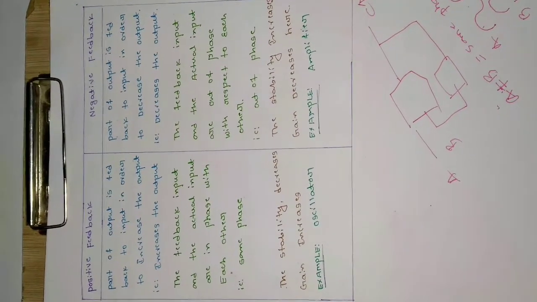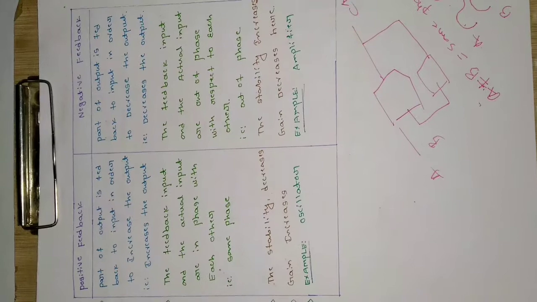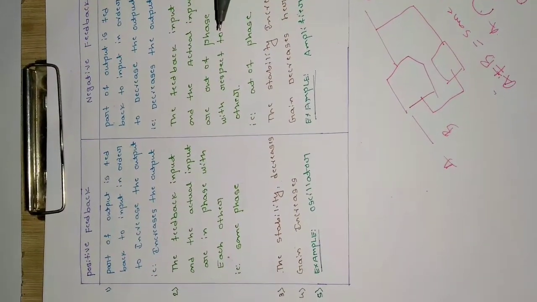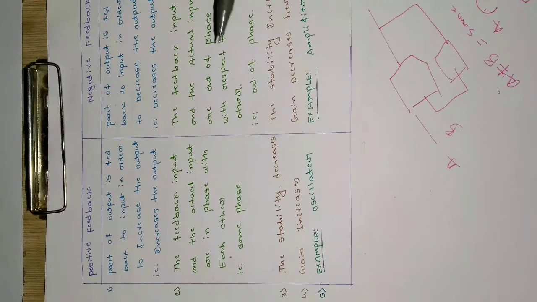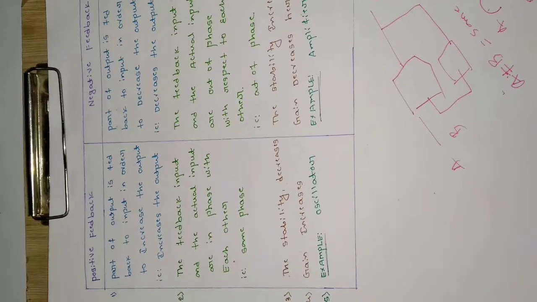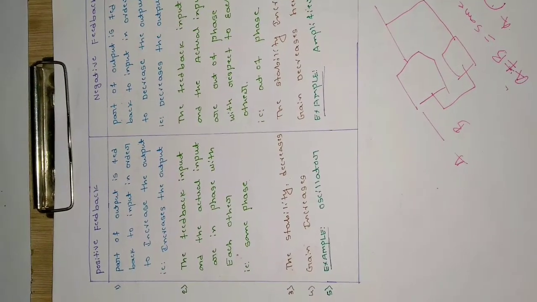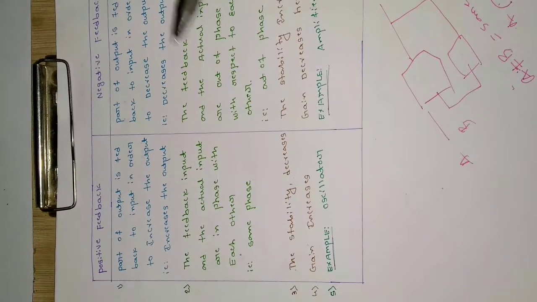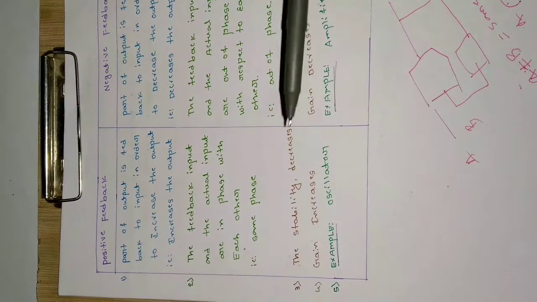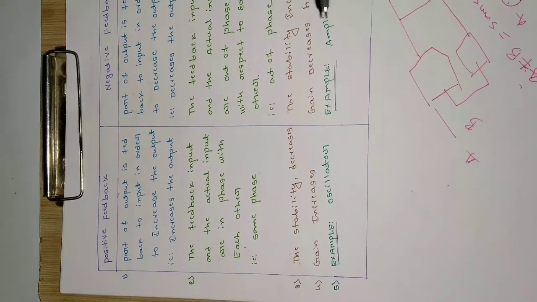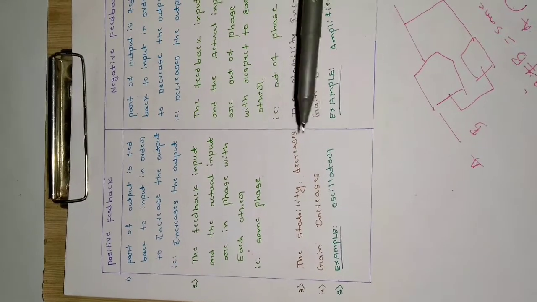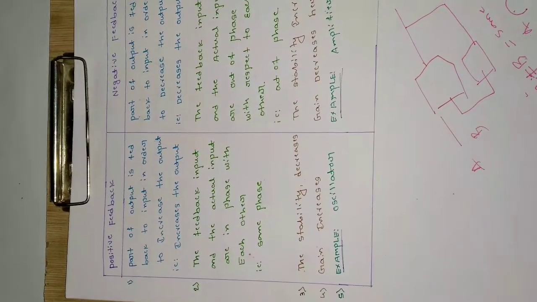I will conclude this session by saying that positive feedback means the output is going to increase, and the input signal and the feedback signal are in phase with each other. But in negative feedback, the output is going to decrease, and the input signal and the feedback signal are out of phase with each other. The main difference again is stability: in positive feedback it is less, and in negative feedback the stability is higher. In positive feedback the gain increases, but in negative feedback the gain will decrease.